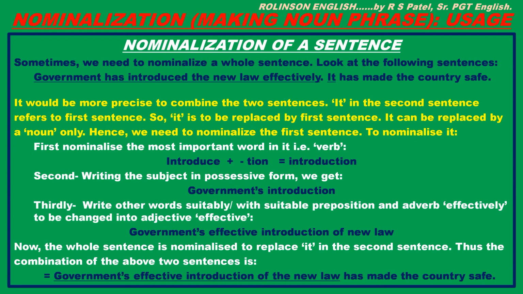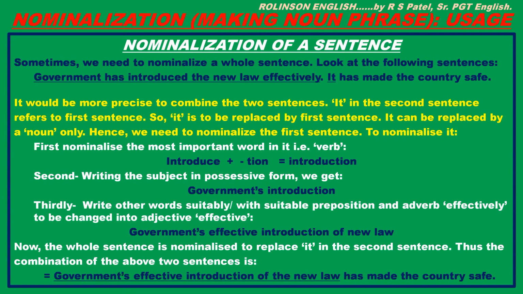Let's do it. To nominalize it, first nominalize the most important word in it, that is verb. The verb in the first sentence is introduced. So introduce, suffixing tion we get introduction. Second step, writing the subject in possessive form we get government's introduction.